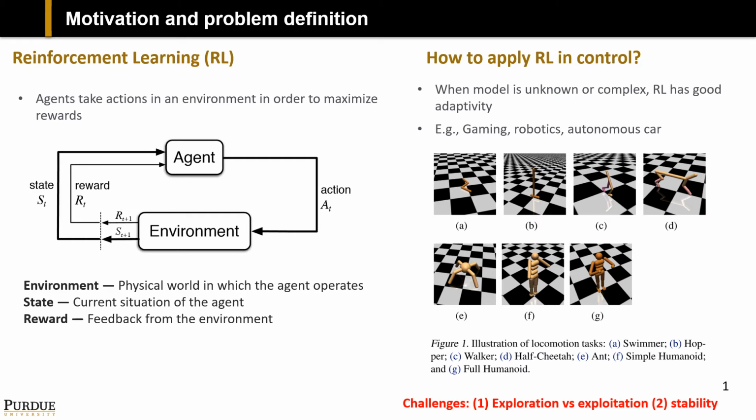However, because the agent has to be trained by trial and error, how to balance exploration and exploitation is always a challenge in applying RL in control. Besides, the stability of RL is also a concern for the control community.